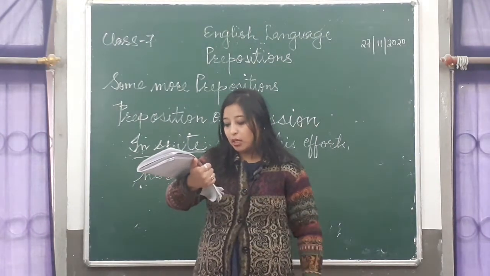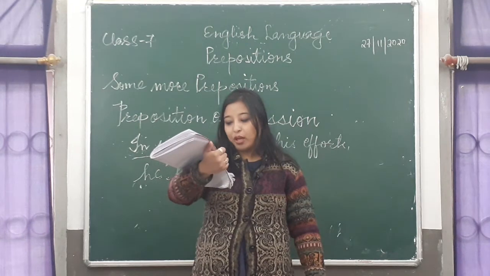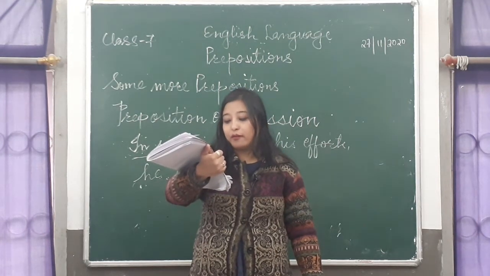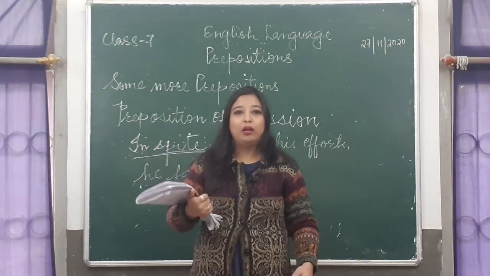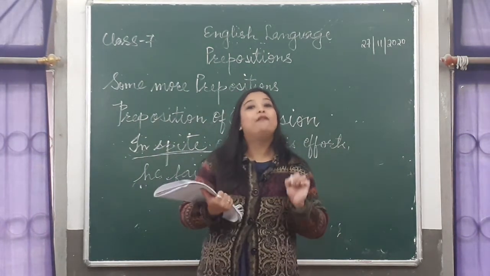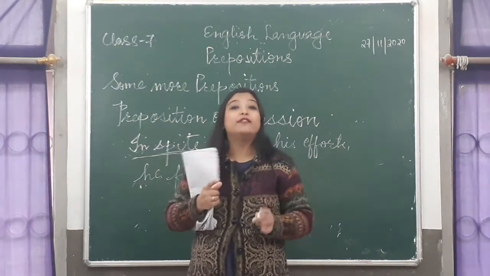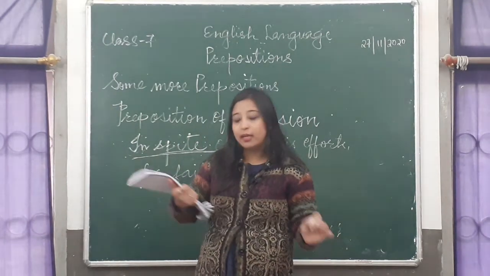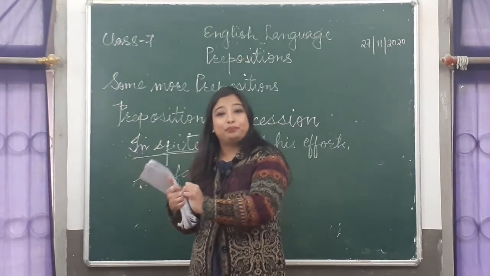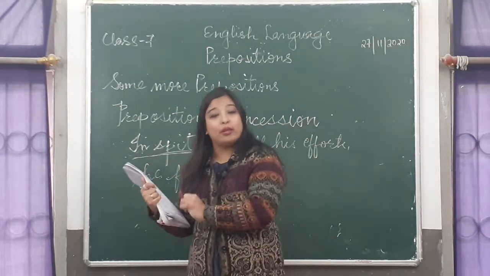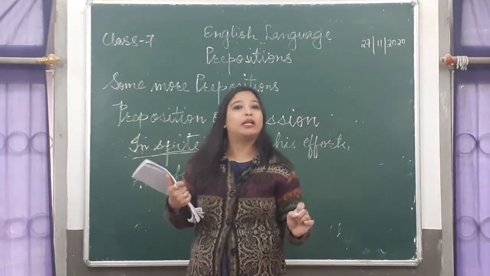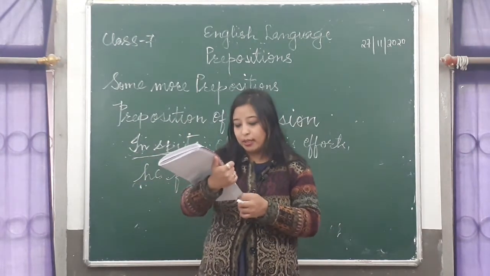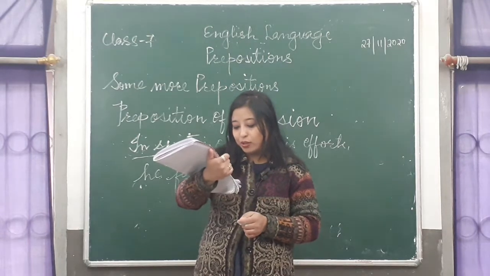So another example is, though she is an animal lover, she eats non-veg food. Though is known as the preposition of concession, delivering two different ideas: that she is an animal lover, isn't it? And that she also eats non-veg. Two different ideas being connected by the preposition though. So this is known as the preposition of concession.